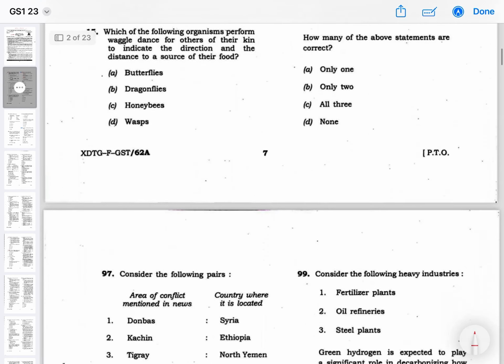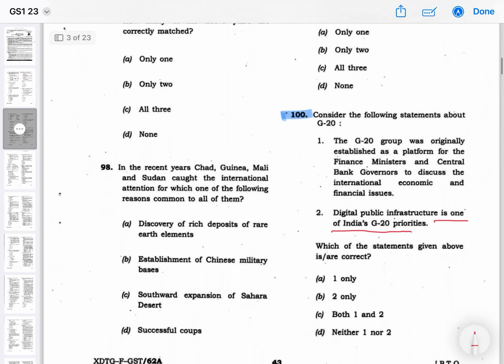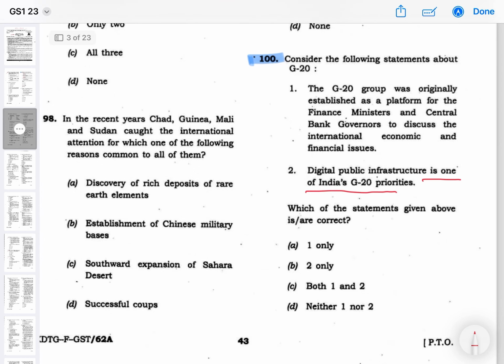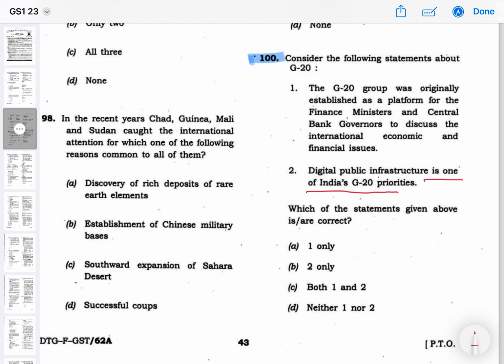So next I am moving to the next question. So this is question number 100. Those who want to solve this question can pause this video and solve this. So consider the following statements about G20. The G20 group was originally established as a platform for the finance ministers and the central bank governors to discuss the international economic and financial issues. Second statement: digital public infrastructure is one of India's G20 priorities.